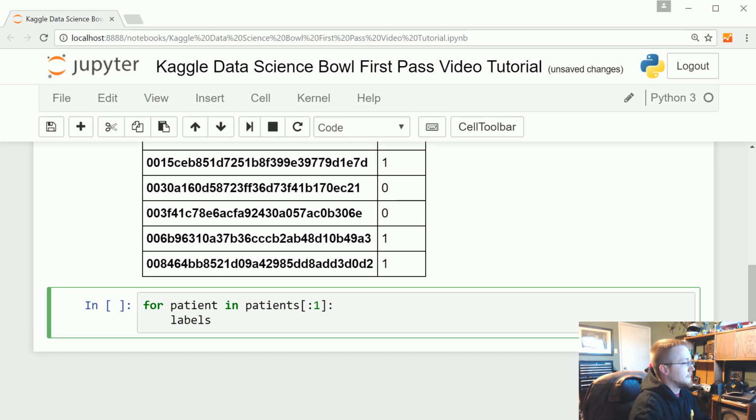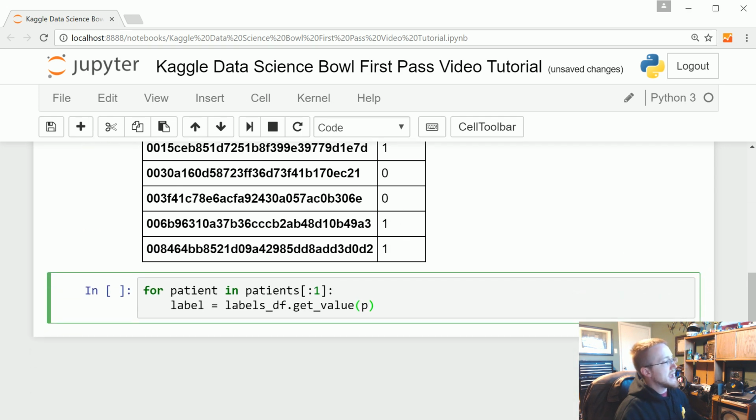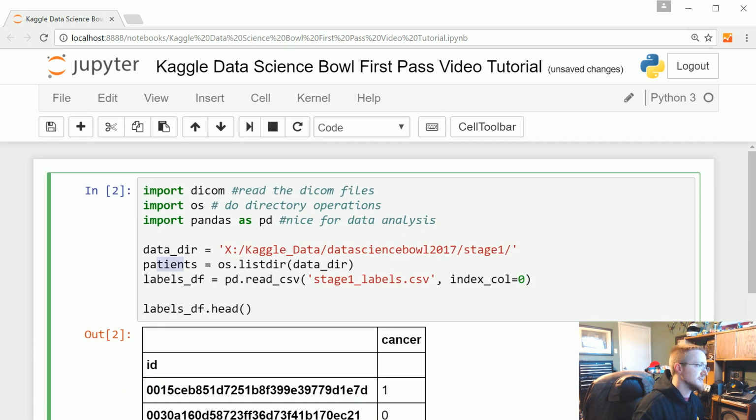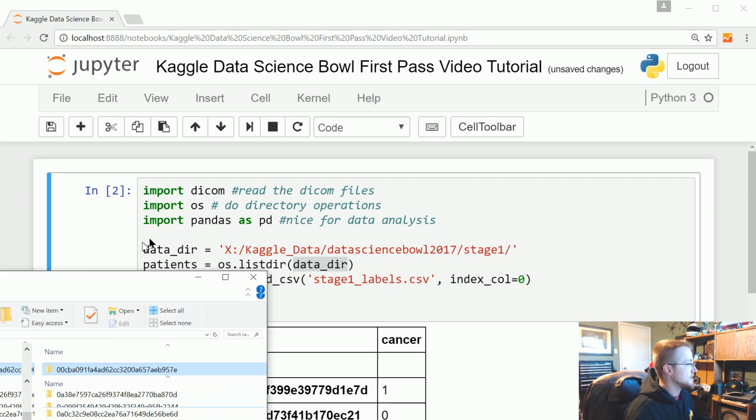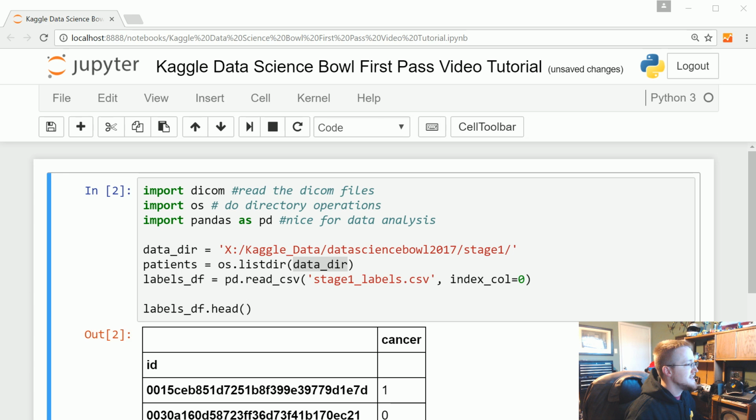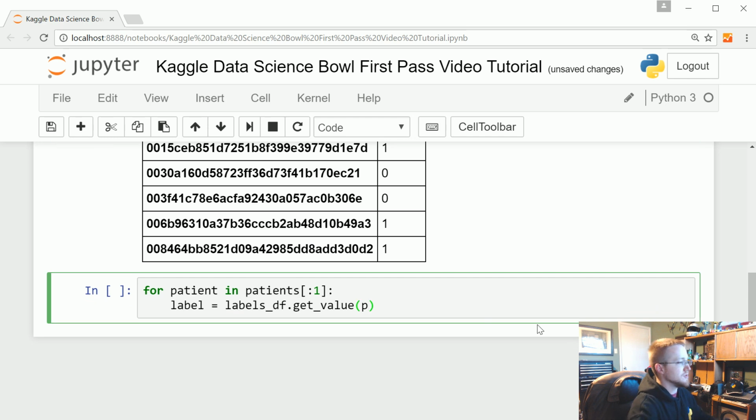And we're going to say the label is equal to labels_df.get_value, and we want to get the value for the index. As we're iterating through patients, just remember what patients is: that's the listed directory of that data_dir, so that's all these patient IDs. Now the patient ID is the first column in this stage 1 labels, so it's here. So we're saying we want to get values for the index that is the patient, whatever that unique value is for our patient. And then we want the value for the cancer column. So that's the label for the patient.